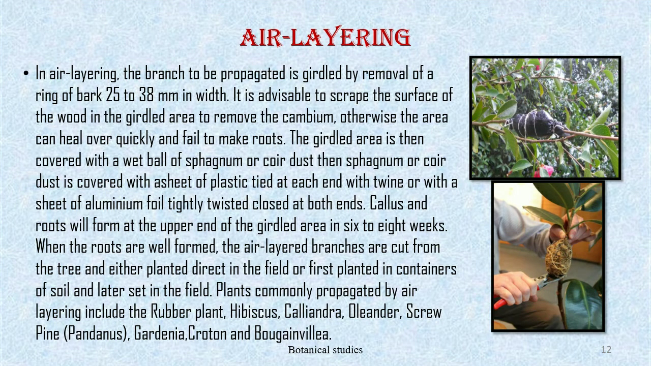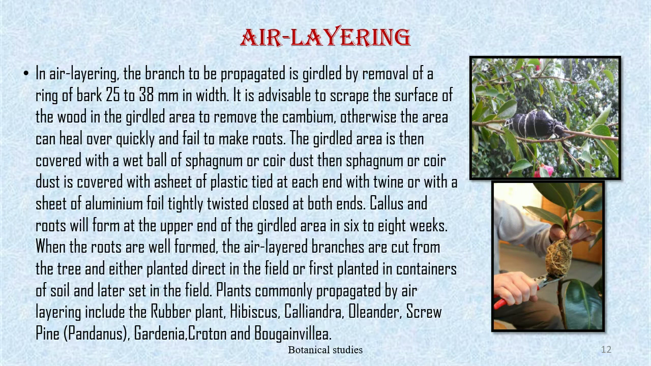Air layering: in air layering, the branch to be propagated is girdled by removal of a ring of bark 25 to 38 mm in width. It is advisable to scrape the surface of the wood in the girdled area to remove the cambium. Otherwise, the area can heal over quickly and fail to make roots.